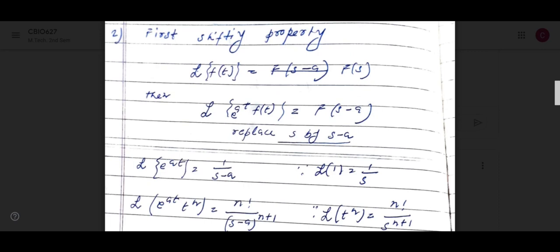So this shifting property we will use to solve, just one, e to the power minus 3t times cos 5t. You see that one?